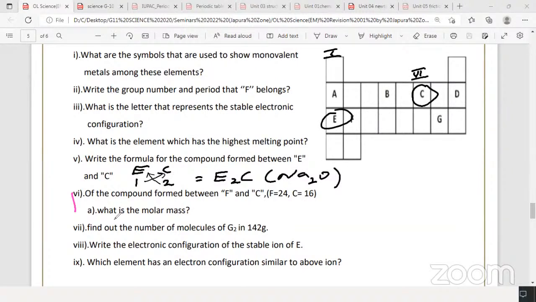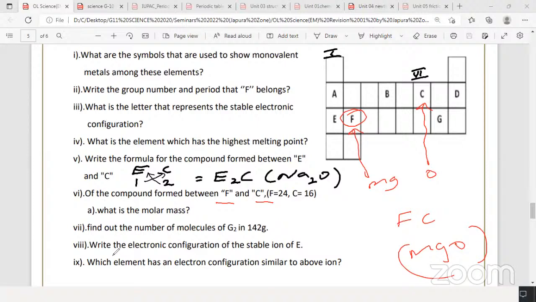Right. Next one, of the compound formed between F and C, what is the molar mass? F and C, actually what is F and C? F is, look at the screen, F is magnesium. Magnesium is F. And next one there is C. C will be oxygen. So it's magnesium oxide, it will become FC.